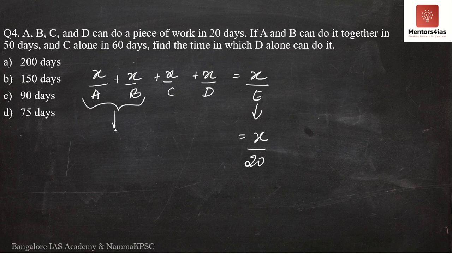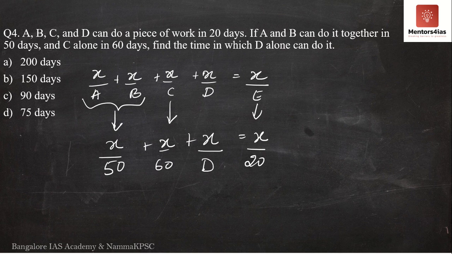So this is 50 days. x by A plus x by B, I will write this as x by 50. And C alone can finish it in 60 days. So this is x by 60. Therefore, find the amount of time required by D alone to complete the work. I need to find out D.